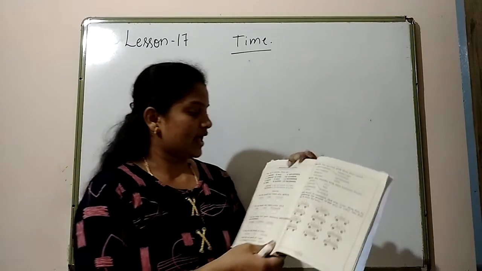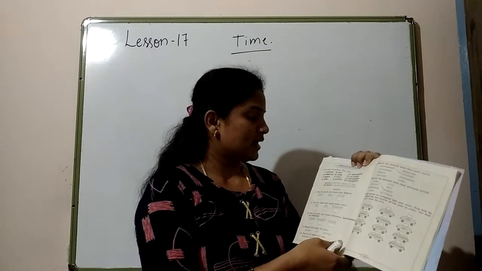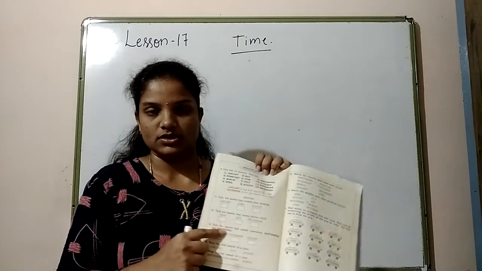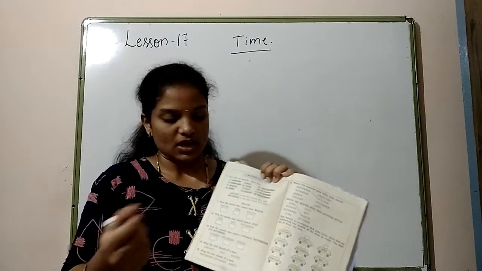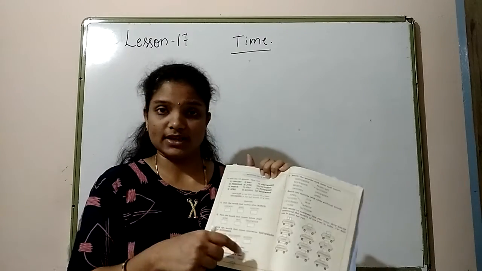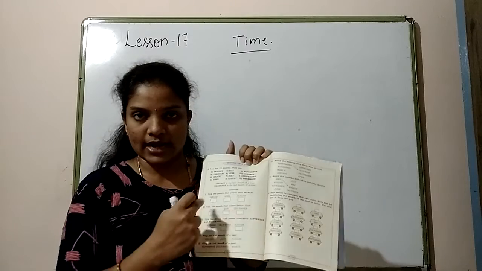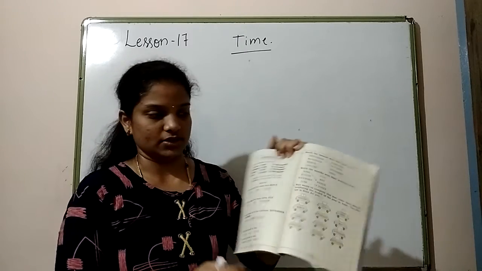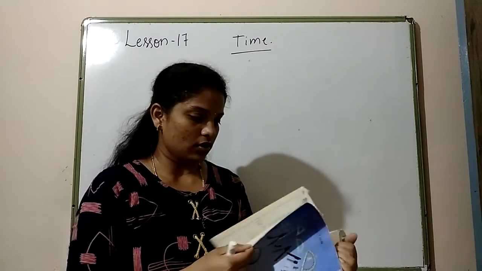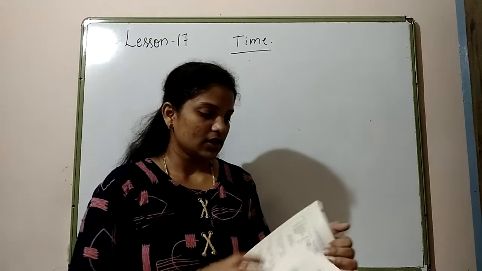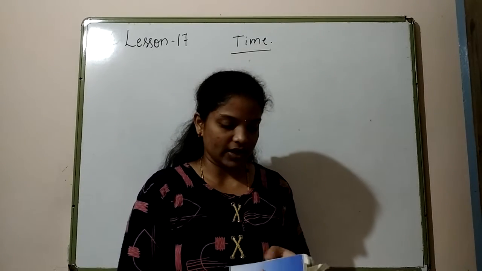So again, in reference to the months, there are few activities here. After which month comes, before August which month comes. So all these are activities. You just read the sentence and tick which is the correct option here. Okay, this is all about the months of the year.